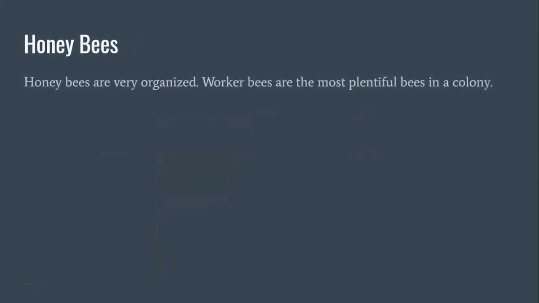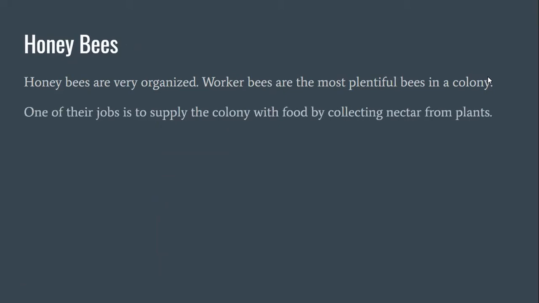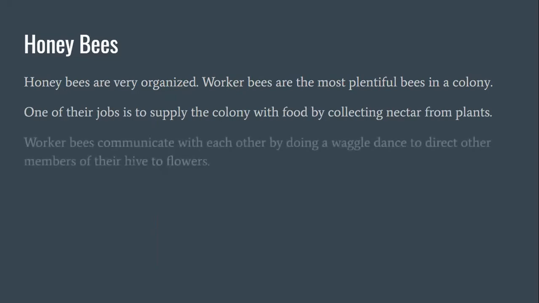Honeybees are very organized. Worker bees are the most plentiful bees in a colony. So a group of bees is called a colony. One of their jobs is to supply the colony with food by collecting nectar from plants, as you could see in the picture before. Worker bees communicate with each other by doing a waggle dance to direct other members of their hive to flowers. You can sometimes see that in real videos.